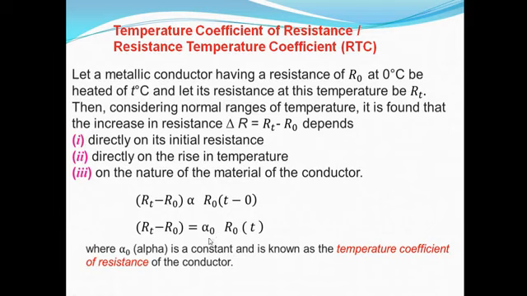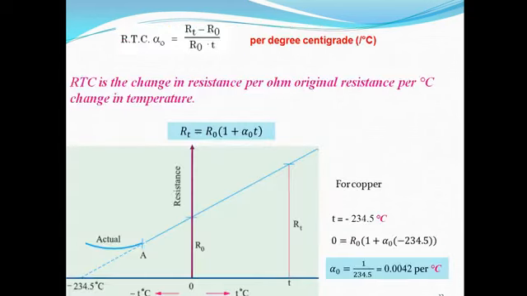So what is alpha 0 in this case? Alpha 0 is the resistance temperature coefficient. It is also known as temperature coefficient of resistance. You can use both ways. So what is the definition of alpha 0 then? Alpha 0 is the ratio of change in resistance, that is RT minus R0, per ohm initial resistance, that is R0, per degree change in temperature. In this case T minus 0, hence it is T.